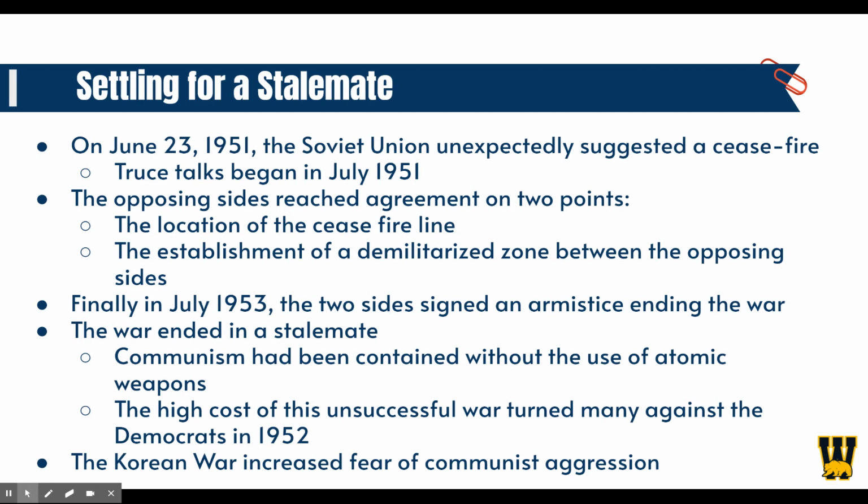The war would end in a stalemate, which just means that no side really won because Korea remained divided, essentially at the same spot where it began. So a lot of fighting, but nothing was really accomplished for either side. Communism had been contained, so it stayed in North Korea without the use of atomic weapons. So that was seen as a positive. But the U.S. was really hoping to eliminate communism in Korea.